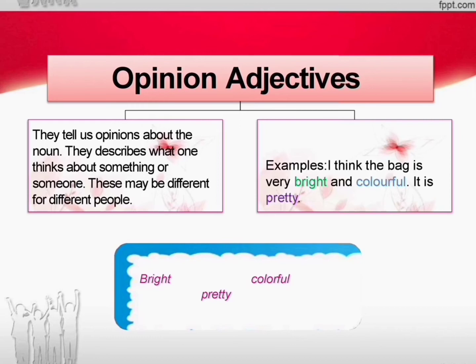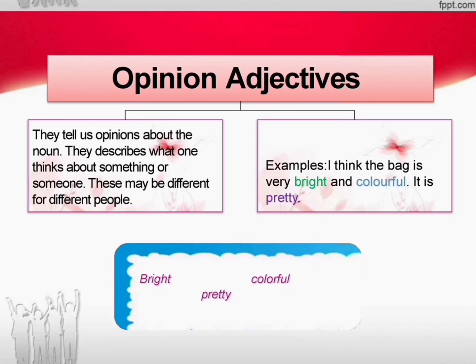For example, I think the bag is very bright and colorful. It is very pretty. Okay, bright, pretty, colorful are adjectives. So in today's class we learned adjectives. What are adjectives, in which places we can use adjectives, and what are the two basic kinds of adjectives, with examples.